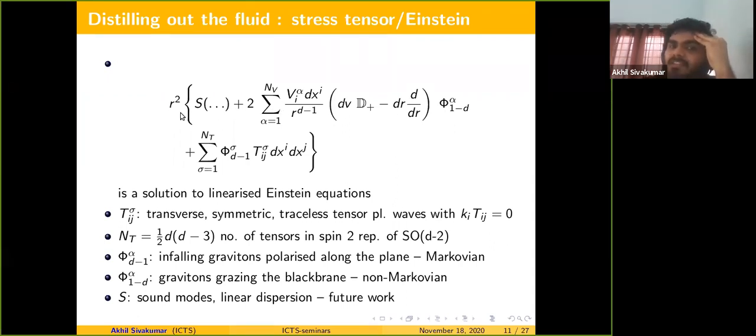And there's S, which is the scalar sector of perturbations in the gravity, which we are not talking about in this talk. S should correspond to sound modes, and they are qualitatively very different from the diffusive modes we have in the non-Markovian sector, because they have linear dispersion, etc. So this is for future work. Are there any questions on this?